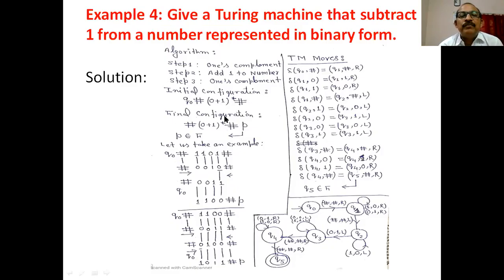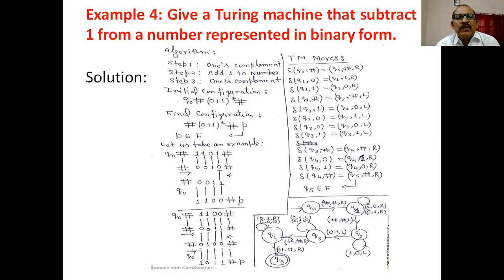The final configuration is hash mark, 0 plus 1 is star, hash mark, followed by P. This P represents a member of the final states. Is it clear? Now I am going to explain the design of the Turing machine with a specific case to understand how it will work.